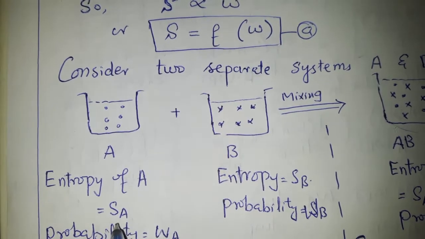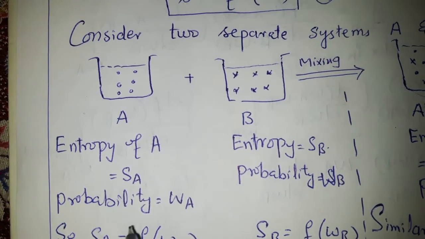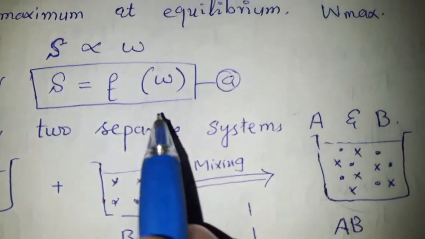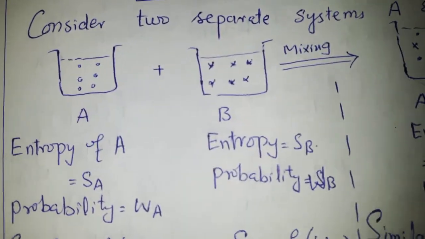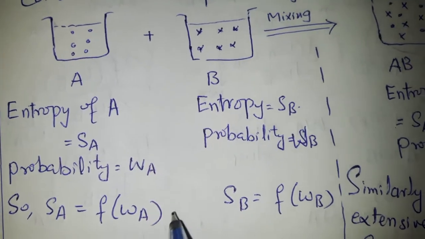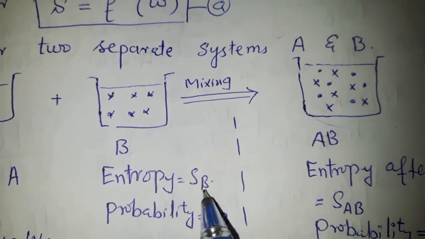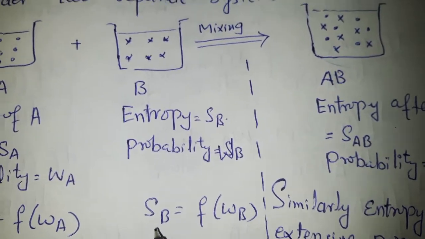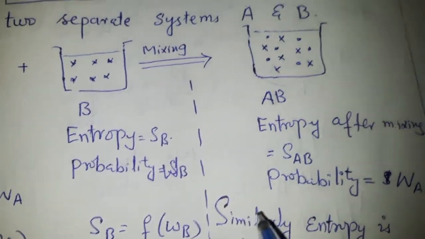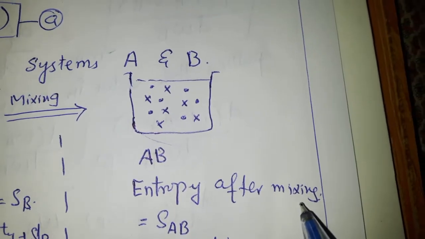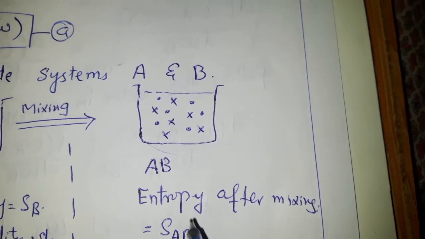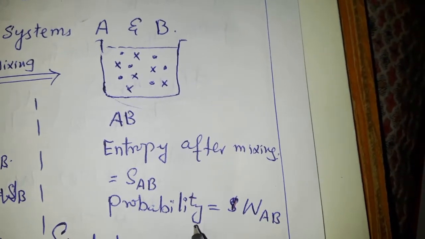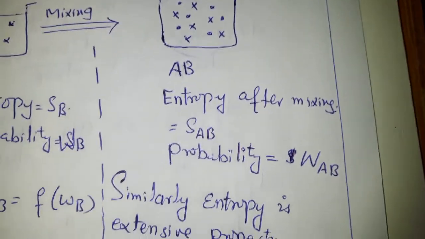So the entropy of system A is represented as SA, and its thermodynamic probability is WA. In the form of an equation, the entropy of system A, SA, is a function of WA. Similarly, for system B, the entropy is SB and the probability is WB, or SB is a function of WB. After mixing, the entropy of system AB is represented as SAB. Similarly, the thermodynamic probability of system AB is represented with WAB.